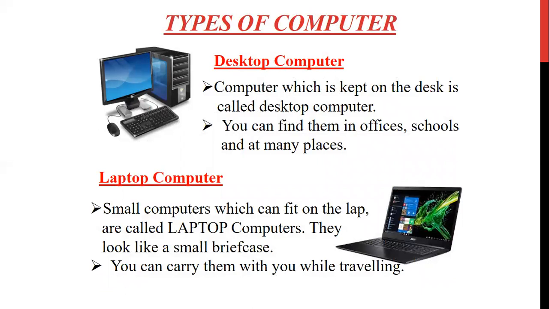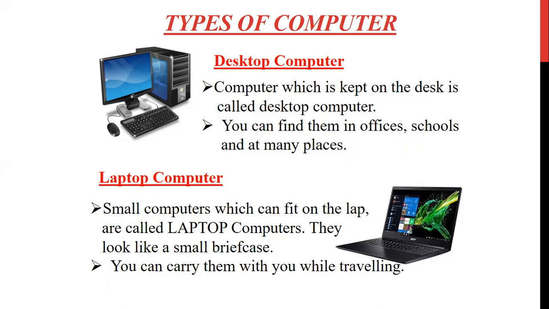All those computers which are kept above the desk need electricity to work, and you will find these computers at various places. Examples are offices, schools, and many more places.